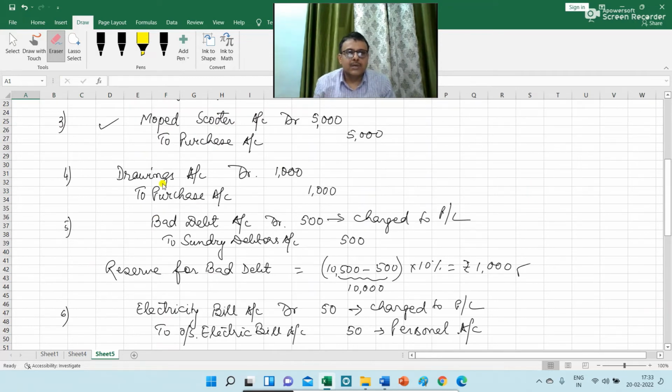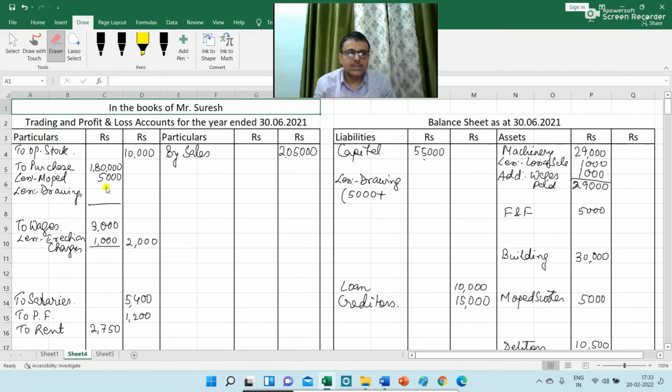Next item is drawing to purchase. So I am going to reduce rupees 1000 from purchase and adding this 1000 with drawing. So the total drawing amount is rupees 6000 and the net purchase is 1,74,000.